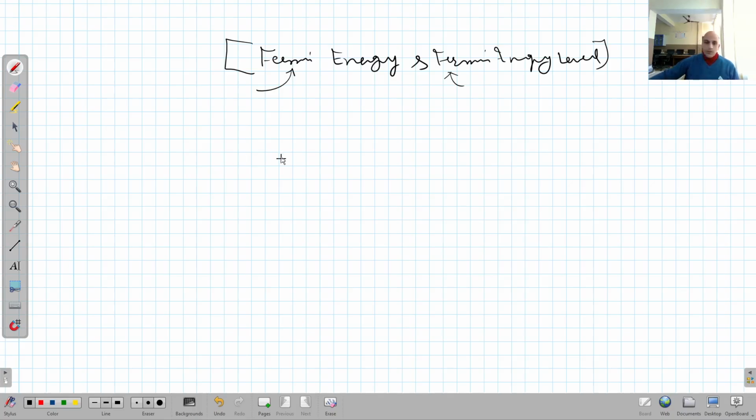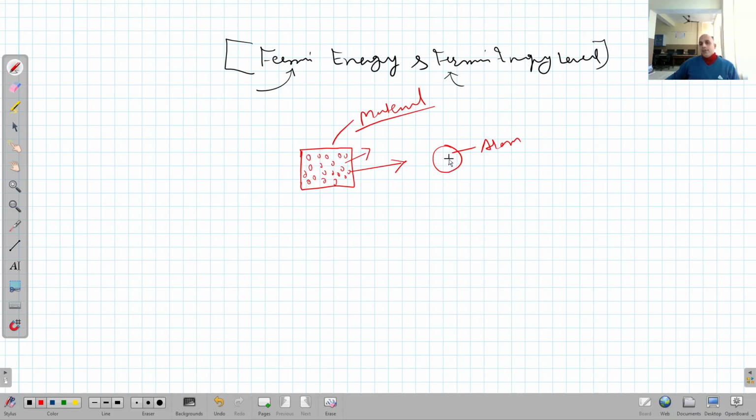material. Let's consider we are given a material. Let this be the given material. This material obviously contains a large number of atoms. Now, these are the atoms. Now I'm talking about the individual atom. Let this be the individual atom of this material, and this is the given material. Now I'm coming to the individual atom. You look at the individual atom. This is the nucleus.